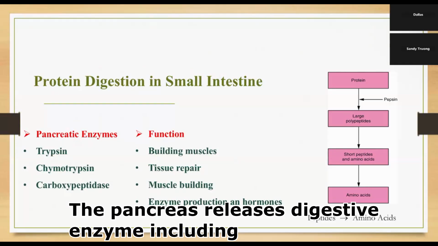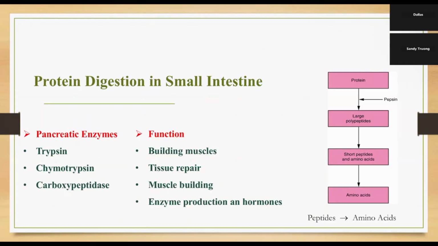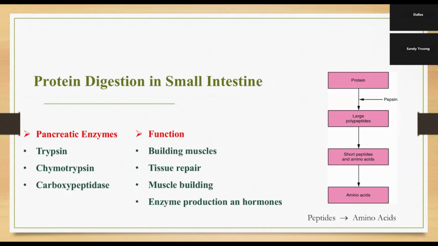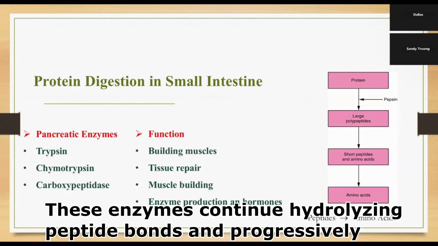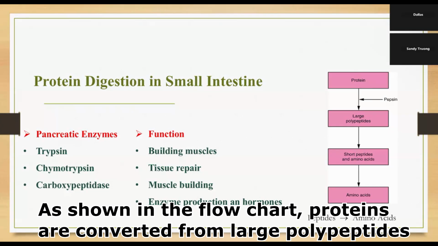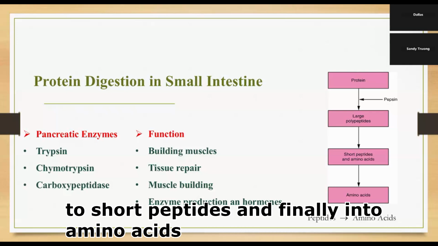The pancreas releases digestive enzymes, including trypsin, chymotrypsin, and carboxypeptidase. These enzymes continue hydrolyzing peptide bonds and progressively reduce protein into smaller peptides and eventually individual amino acids. As shown in the flowchart, proteins are converted from large polypeptides to short peptides and finally into amino acids.